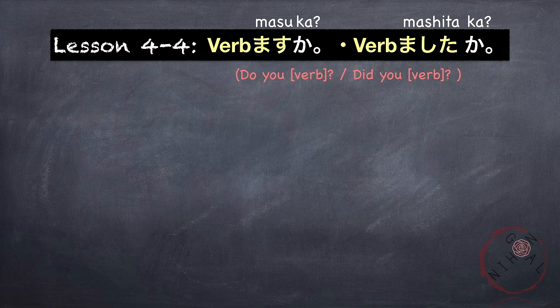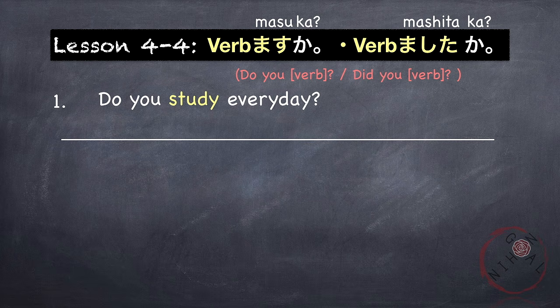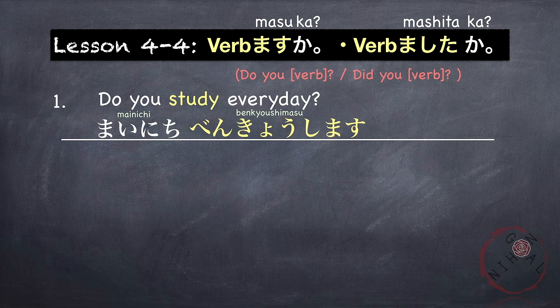Okay, first let's do the verb mas ka pattern. Do you study every day? So this is a question of a habitual action. Every day. Do you study every day? 毎日勉強しますか? 毎日勉強しますか? So, to say yes, I do, you cannot use そうです or じゃありません or the short